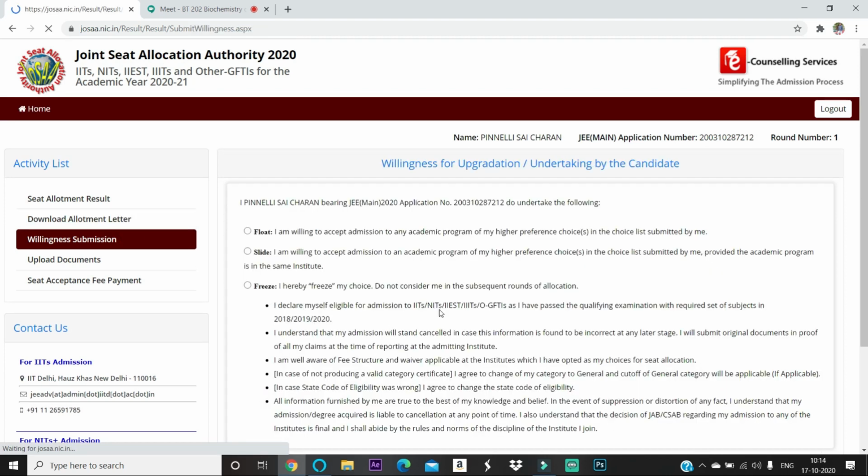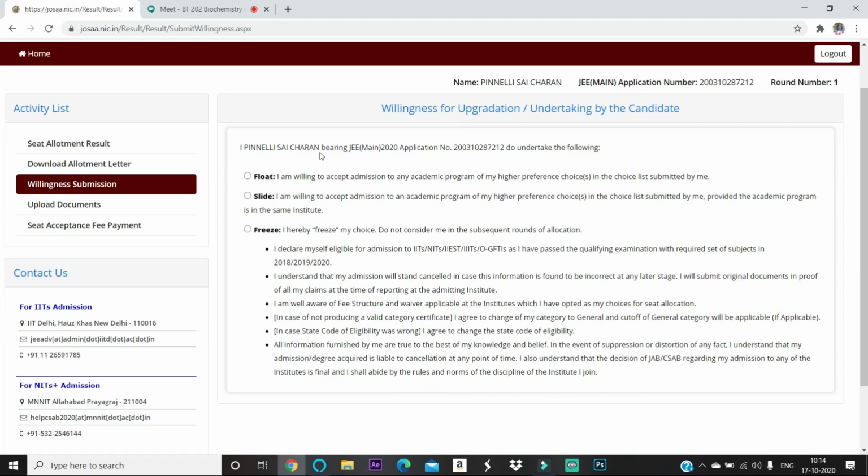So, willingness submission. So this is I, Pinnalli Saicharan, bearing this application number, do undertaking. Like float, slide, freeze, you have to choose it here. Last year it was totally offline, meaning we had to report to the nearest reporting center. After going there, we had to verify our certificates. Then there we needed to tick the box whether you are going to take float or slide or freeze. So this year it is totally online.